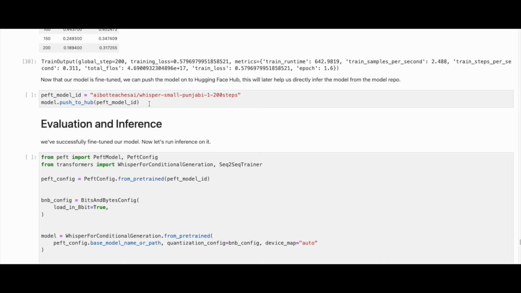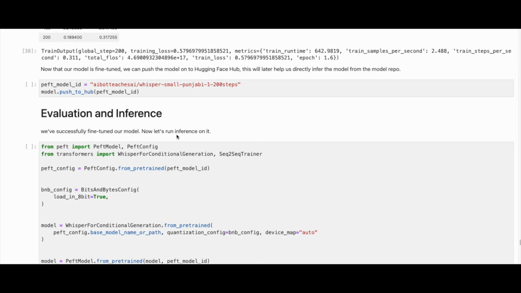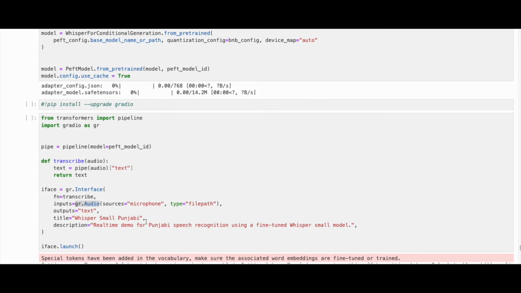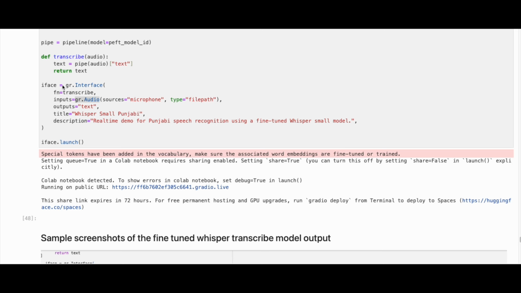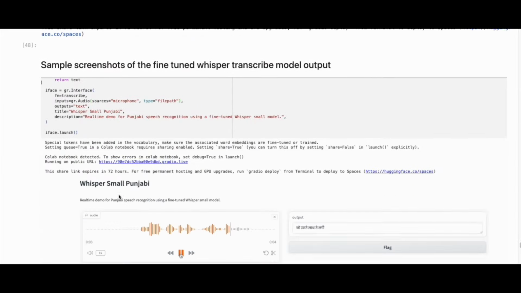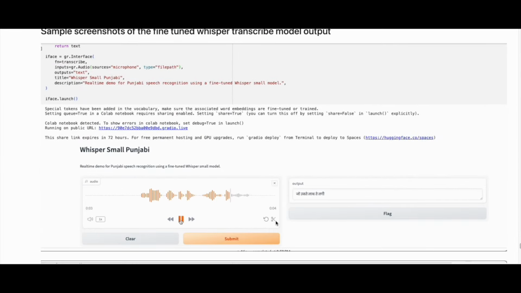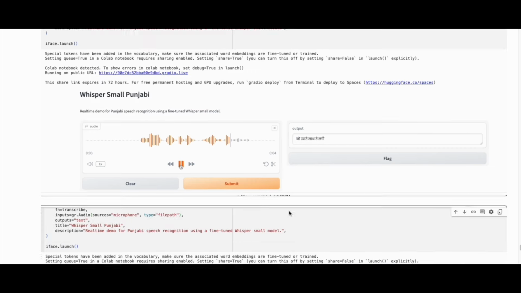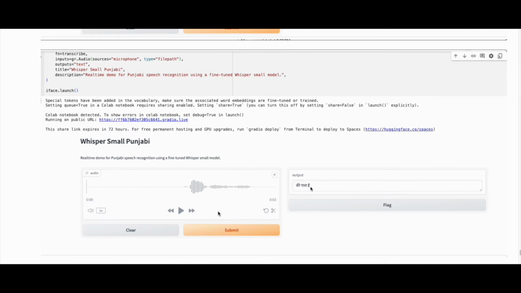We've successfully fine-tuned our model. Now let's run inference on it. We will use Gradio's gr.Interface. We will use gr.Audio for microphone input. We can see some sample screenshots of the fine-tuned Whisper transcribe model output. The model does transcribe data, but it might need more fine-tuning to put the letters in Punjabi language.